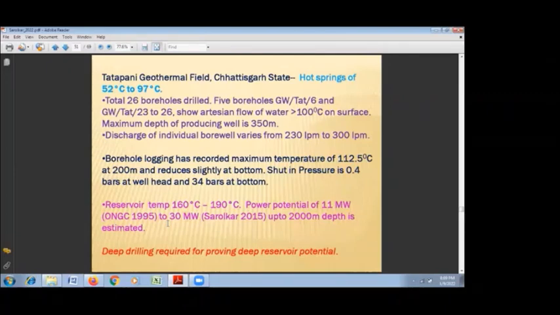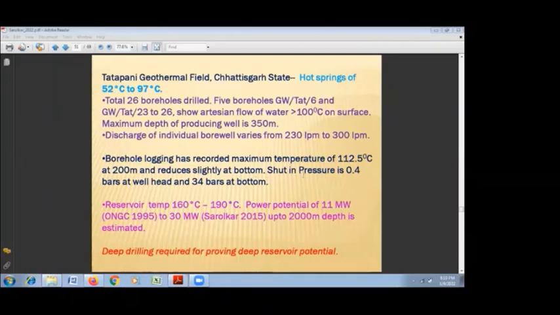The boreholes were shallow, they are 150-meter depth only, but individual boreholes are still flowing, where the flow varies from 230 liters per minute to 300 liters per minute, and some of the boreholes are still in flowing conditions. Lot of work was done here, and borehole logging has indicated the maximum temperature of 112 degrees centigrade at the depth of 200 meter in this borehole, that is TAT 23 borehole, which is still in flowing condition here.